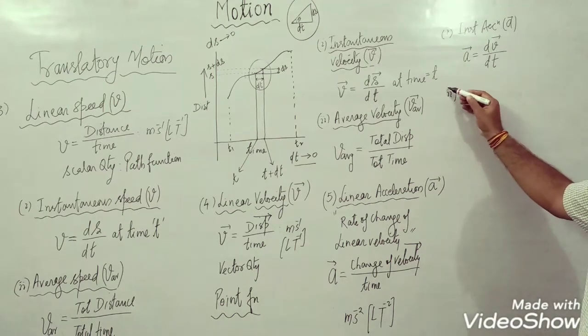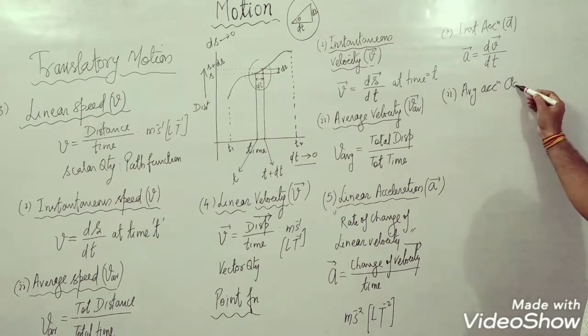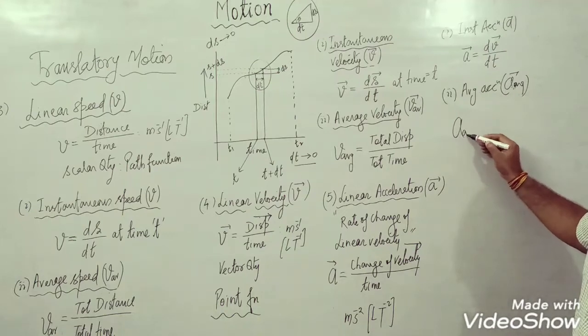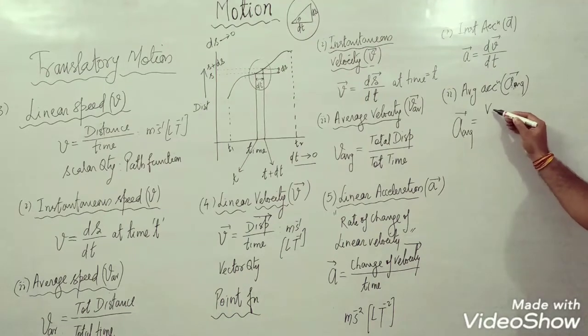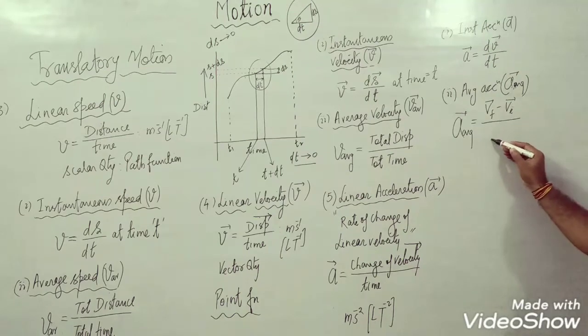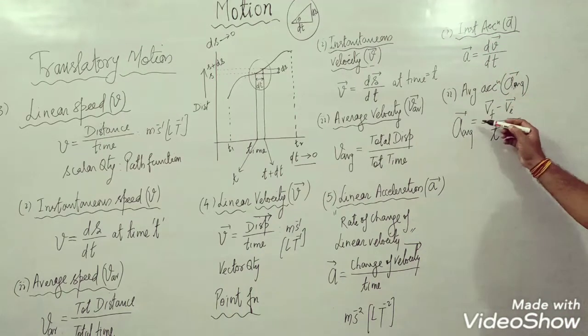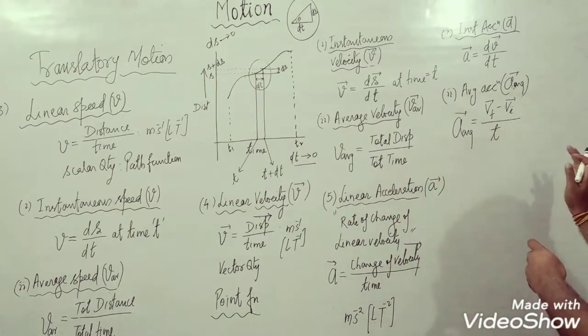And if it is average acceleration, it is nothing but the ratio of net change in velocity, that is final velocity minus initial velocity, upon the time in which the change is brought about. So this is instantaneous acceleration, this is average acceleration. The concept of instantaneous and average remains same throughout.